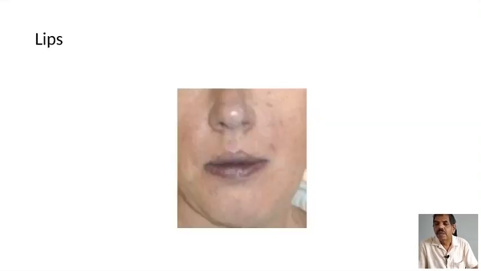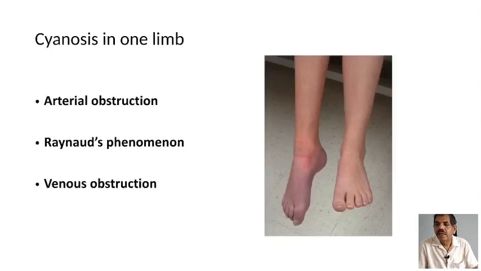Now here the lips are blue in color. Usually this color appearance is suggestive of central cyanosis. And here the right lower limb alone is blue, and cyanosis in one limb can occur when there is arterial obstruction, venous obstruction, and in Raynaud's phenomenon.